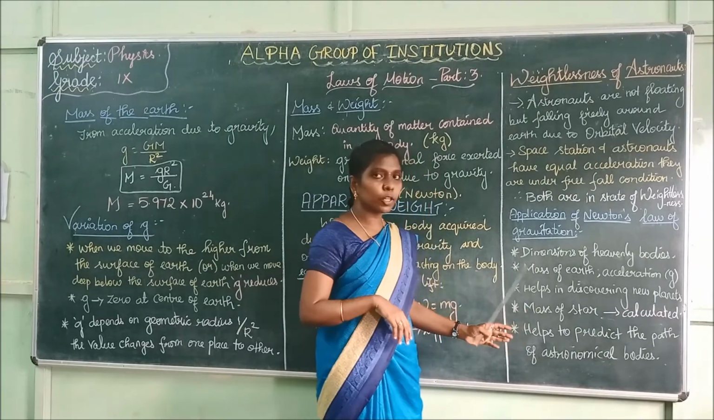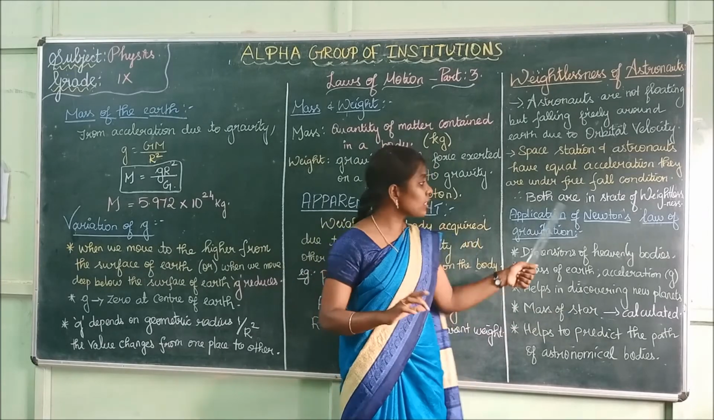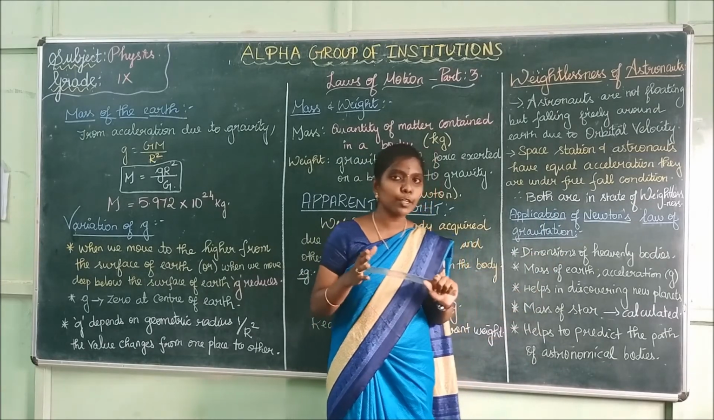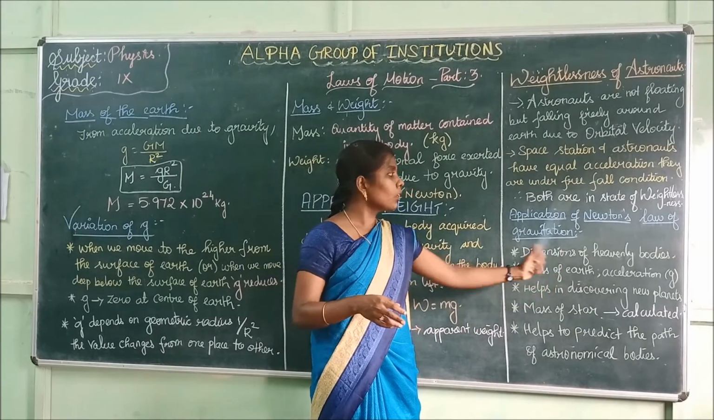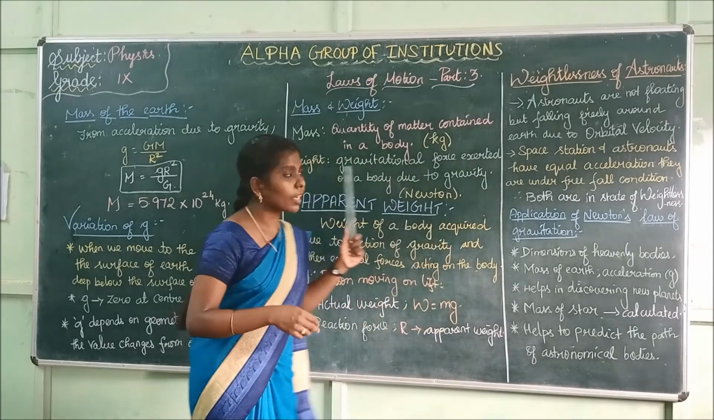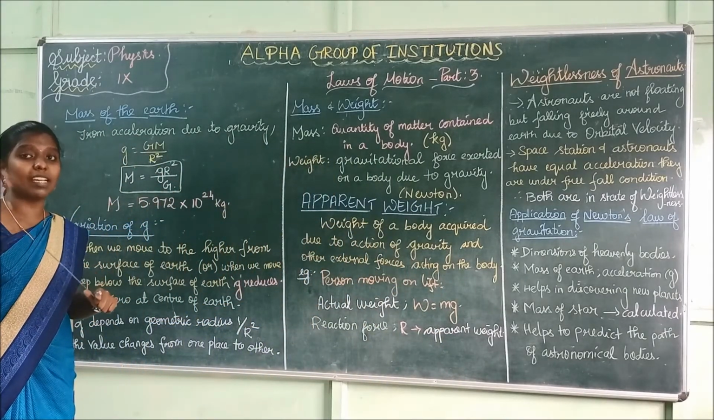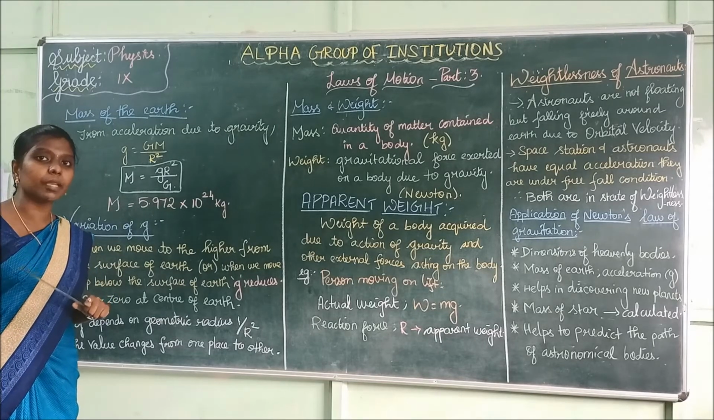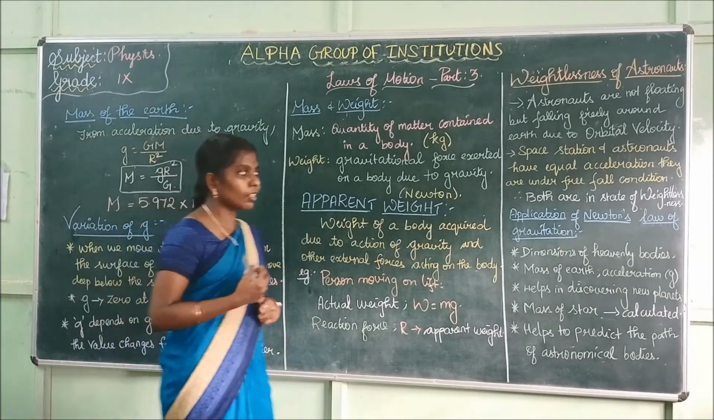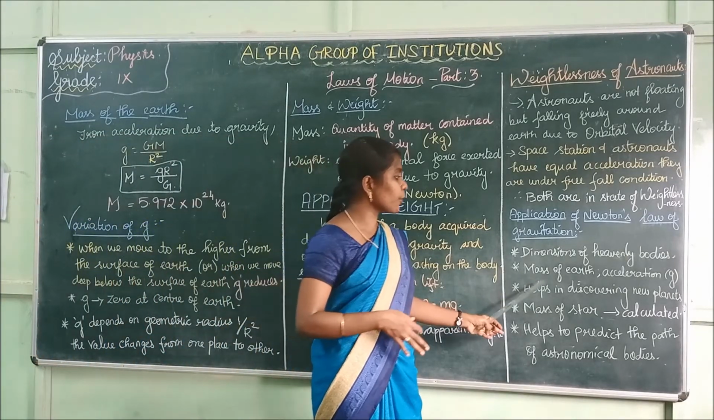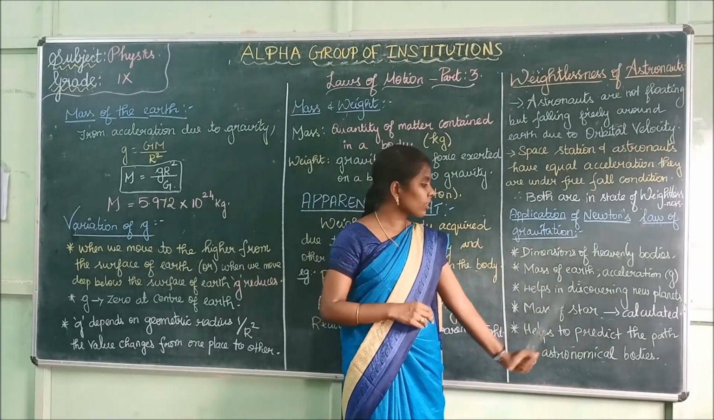Next, it is used to calculate the mass of the Earth and the acceleration due to gravity. From Newton's law of gravitation, we found the relation between acceleration due to gravity and gravitation, and hence we derived the acceleration due to gravity formula, right? In the same way, it is used to calculate the mass of the Earth.